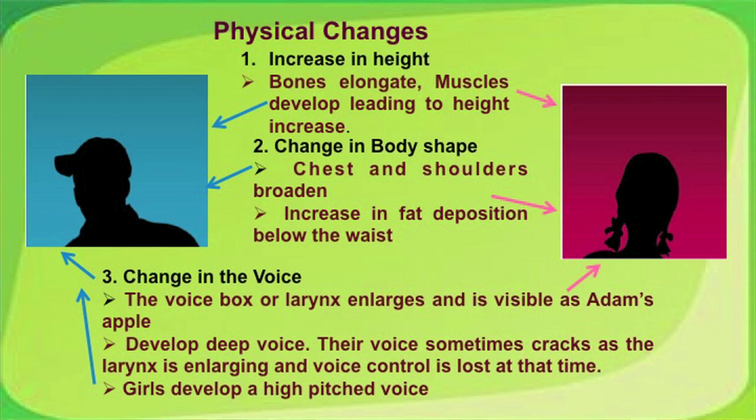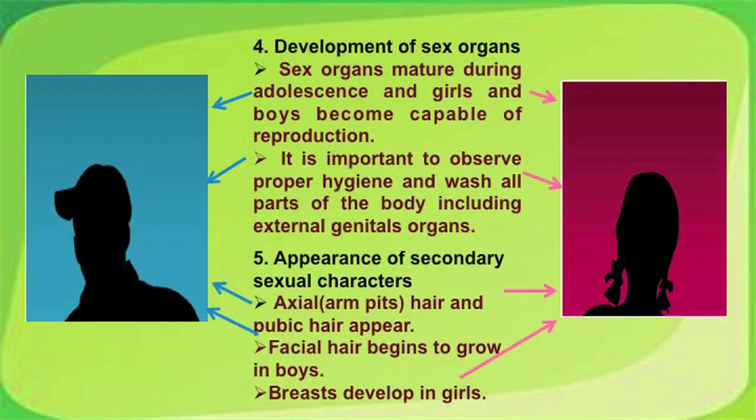Here is the list of the physical changes. On the left are the changes seen in a growing adolescent boy, on the right are the changes seen in growing adolescent girls. There are 5 types of changes we have listed: growth in size, that is they gain in height, they develop hair, facial hair in boys. Then the muscular and bone structures grow in both boys and girls, but more muscles in boys and more fat in girls. Then there are secondary sexual characters which appear. Friends, you are all familiar, so I will not take your time.